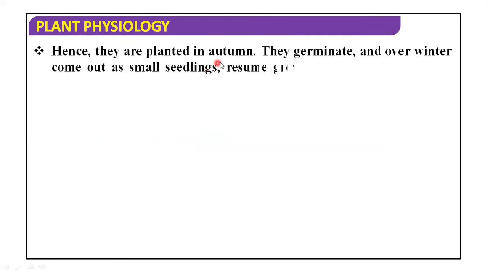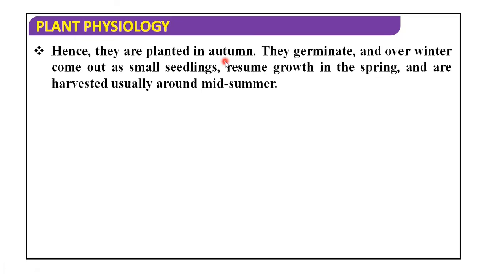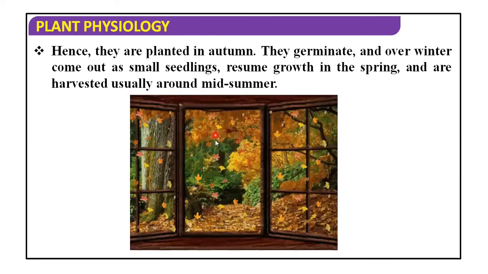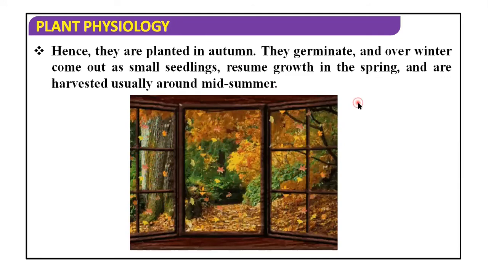Hence they are planted in autumn. Suppose this winter variety is planted in spring, it fails to flower, so it is planted in autumn. This is the season between summer and winter when the falling of leaves takes place from the trees. They germinate and over winter come out as small seedlings. The small seedlings resume growth in spring, and are then harvested usually in midsummer. The autumn season is like this.